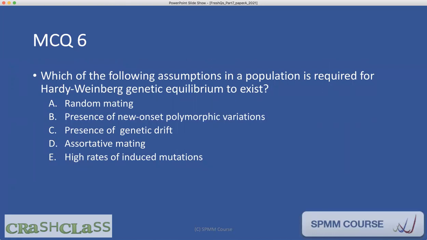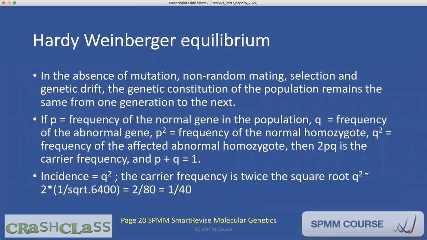This is relevant. The next question, MCQ 6. Which of the following assumptions in a population is required for Hardy-Weinberg genetic equilibrium to exist? Random mating, presence of new onset polymorphic variations, presence of genetic drift, assortative mating, high rates of induced mutations. So what is this Hardy-Weinberg equilibrium? It keeps coming up in your exam.